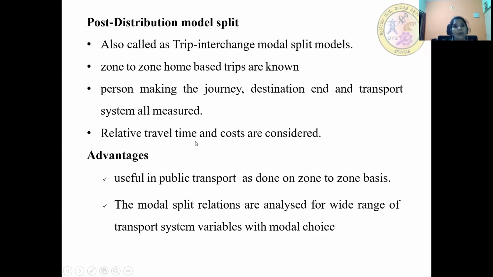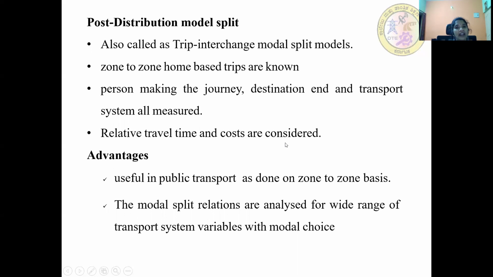Next, post-distribution model split is also called trip interchange model split. Zone to zone home-based trips are known in this model. The person making the journey, the destination and transport system are all measured.